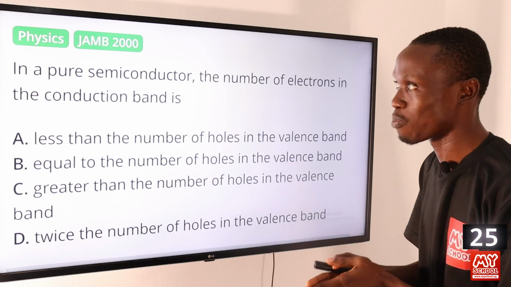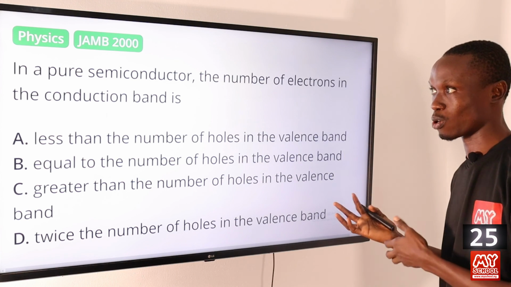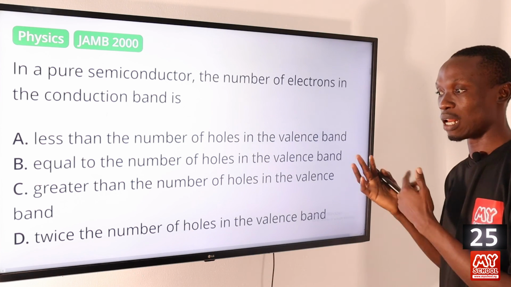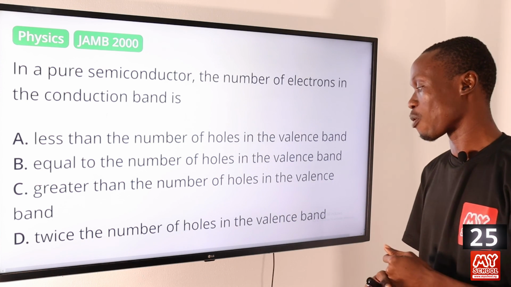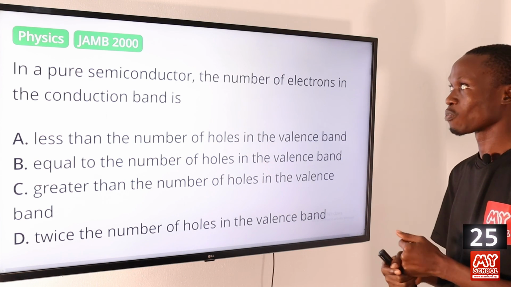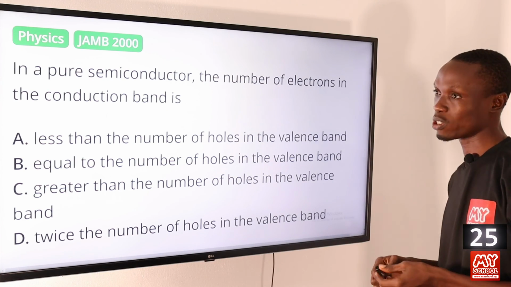No, that is not possible, because a pure semiconductor is also known as an intrinsic semiconductor. There, the number of holes is equal to the number of electrons. And D, twice the number of holes in the valence band? No. So the answer to this question is option B. The number of electrons in the conduction band is equal to the number of holes in the valence band.